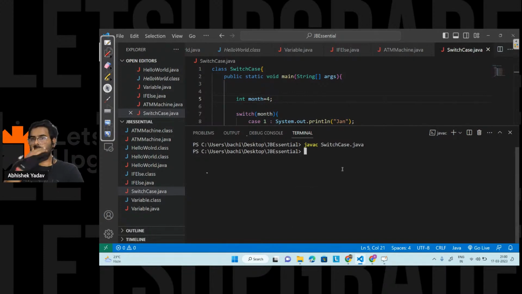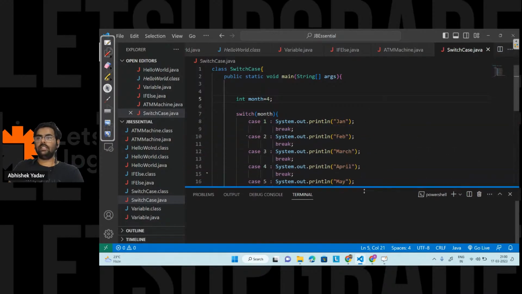Let's save the code. Okay, compiled successfully. Now java switch case here. So we are getting April on the output screen, correct? No issue till this point, right?